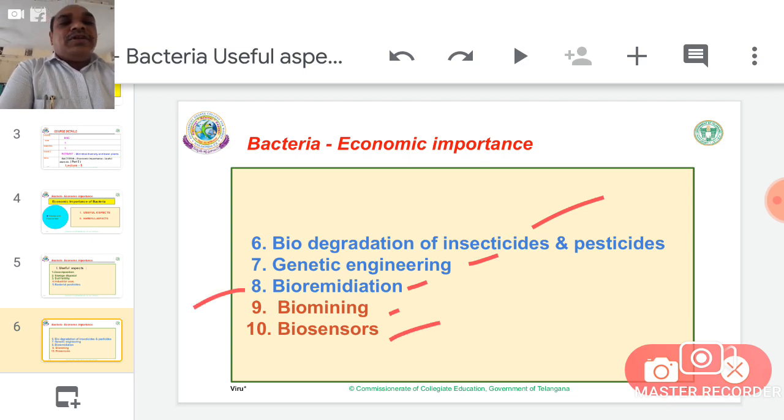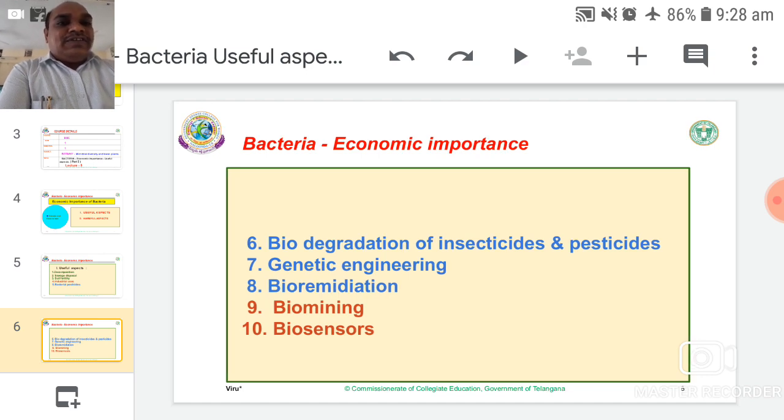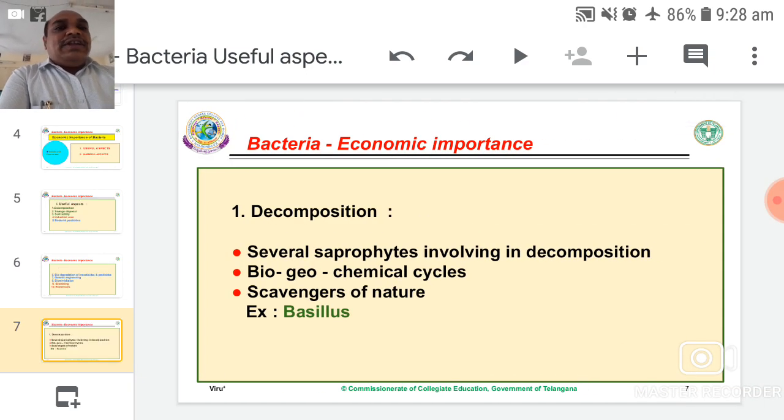So this one is important. Bioremediation is important; today it has great importance. Genetic engineering is also the latest technology. Biomining, biosensors, bioremediation, genetic engineering are all latest technology related words. So remember these four definitions. The first one, decomposition.